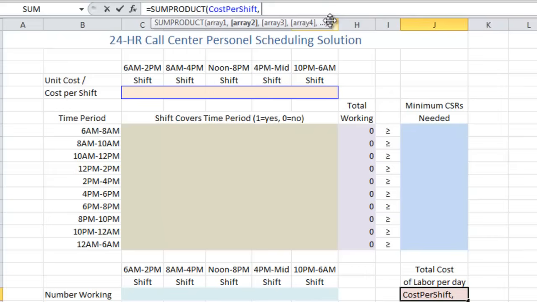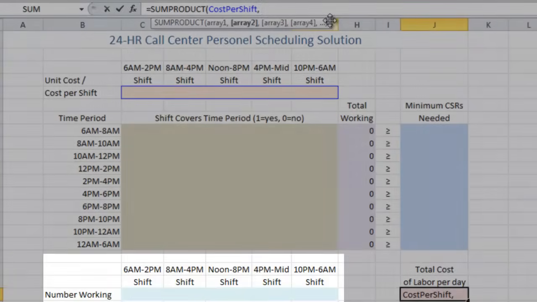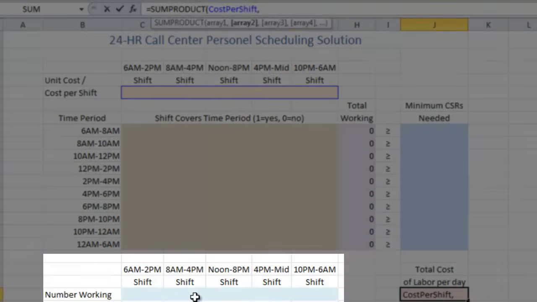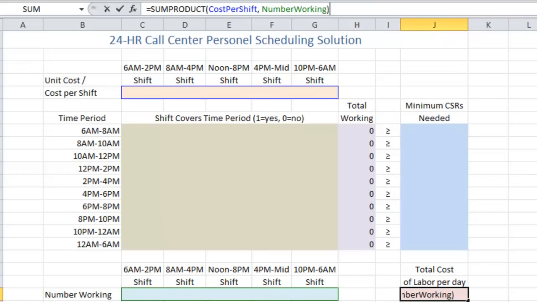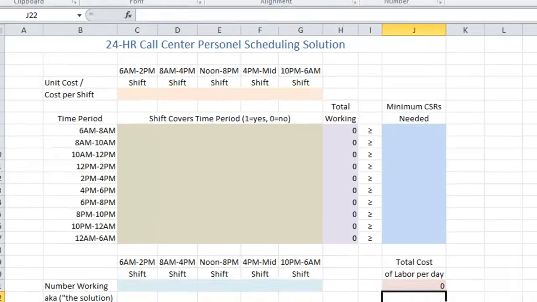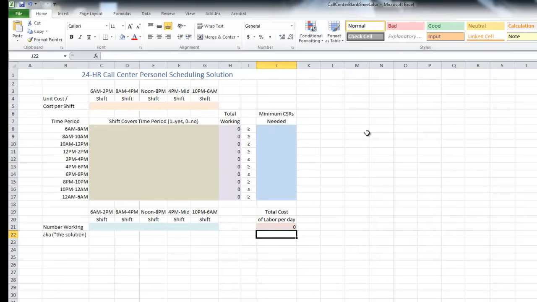And of course, we need to multiply that by the number of CSRs that are working. If you remember, that is our blue at the very bottom here. So we're going to multiply cost per shift by the number of CSRs working. So number working, select that, close parentheses, and enter. And as far as formulas go and naming regions, that's it. We did it in 2 or 3 minutes, okay?